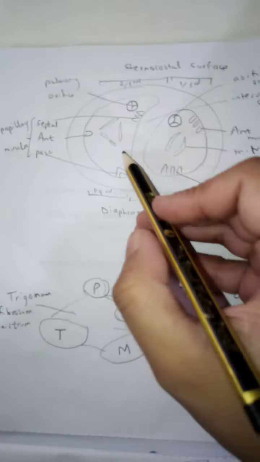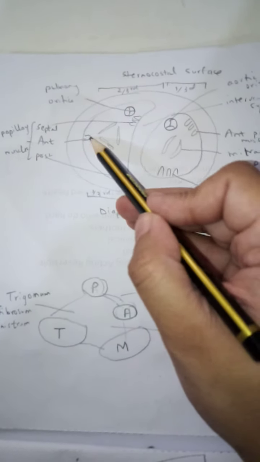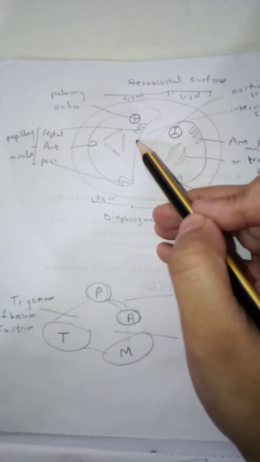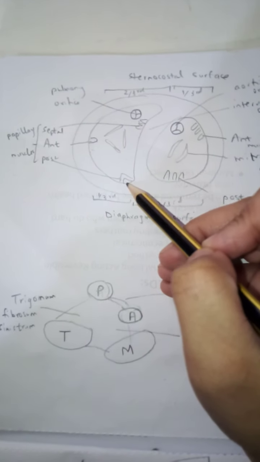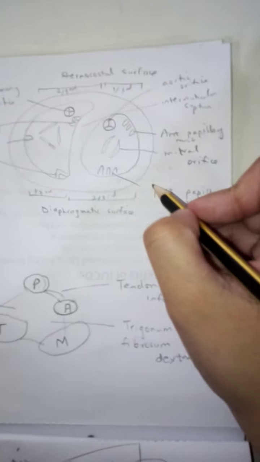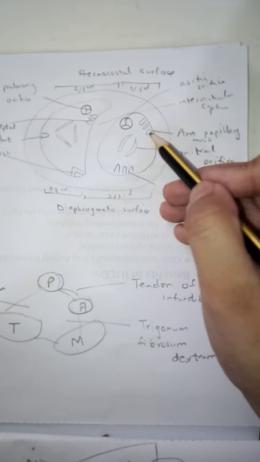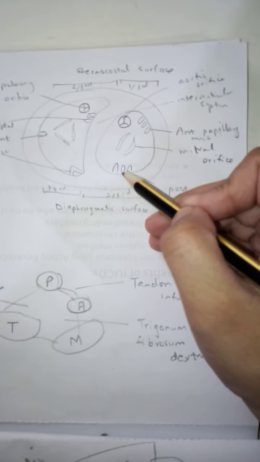If we see this cross section showing the differences between the right and left ventricle, there are three papillary muscles in the right ventricle: the septal, the anterior and the posterior papillary muscles. In the left ventricle, there are two papillary muscles only, the anterior and the posterior.